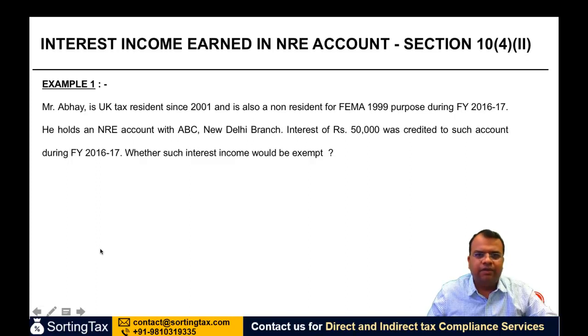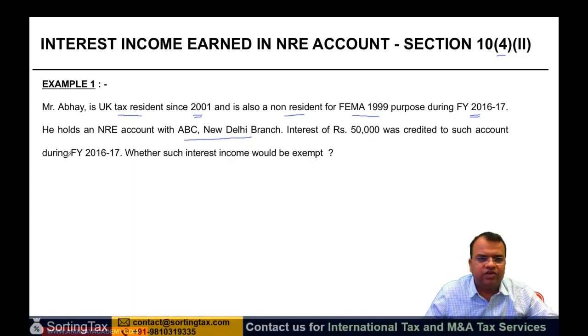Let us look at an example on the concept of exemption of interest income for section 10(4). Mr. Abhay is a UK tax resident since 2001 and is also a non-resident for FEMA 99 purposes during financial year 16-17. He holds an NRE account with ABC New Delhi branch. Interest on such account during financial year 2016-17, whether such interest would be exempt.